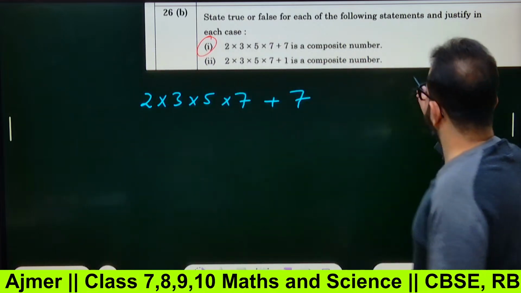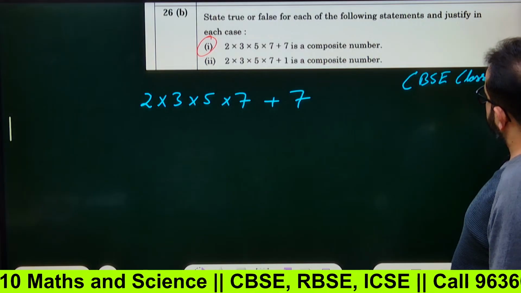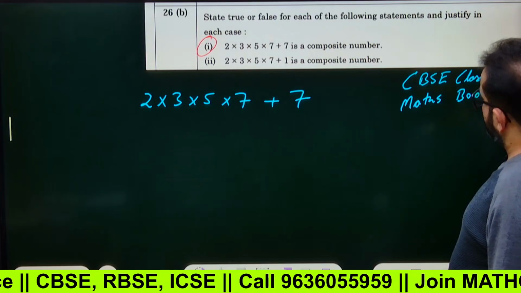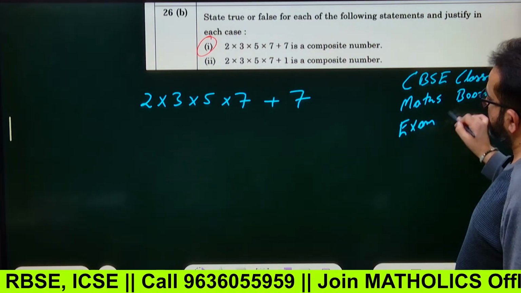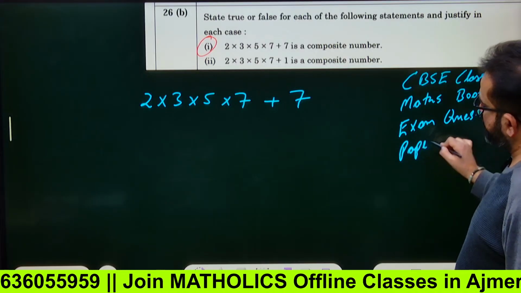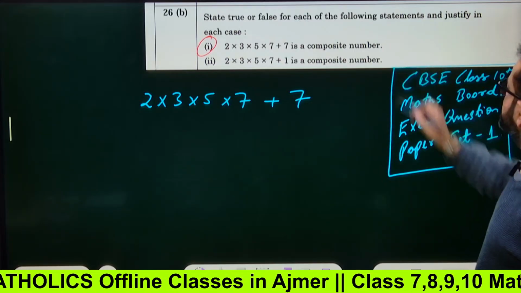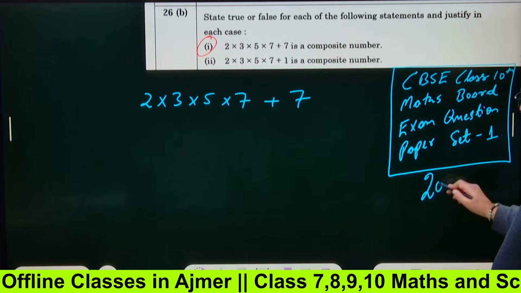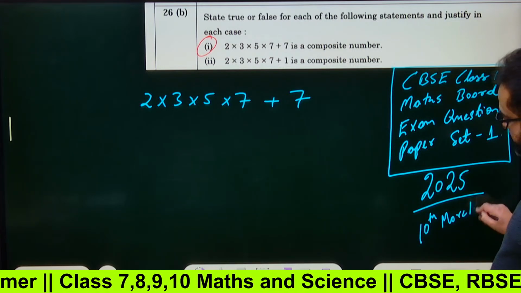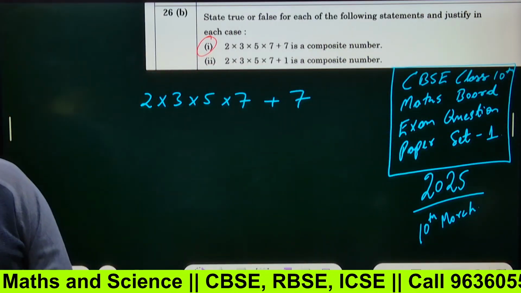What we are doing, this is the CBSE class 10 maths board exam question paper, right? It is set 1, I guess, right? Okay, it is set 1. Okay, 2025, which was on 10th March. This 10th March, this question paper came in the exams, right?